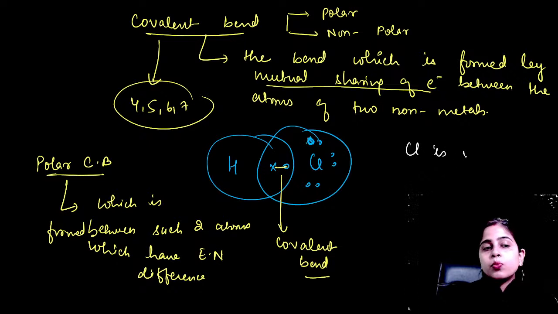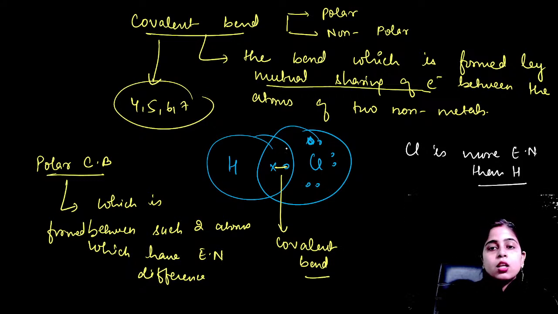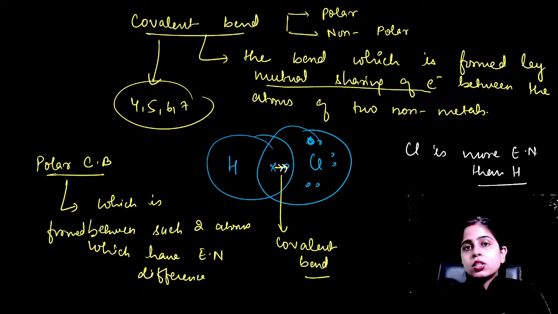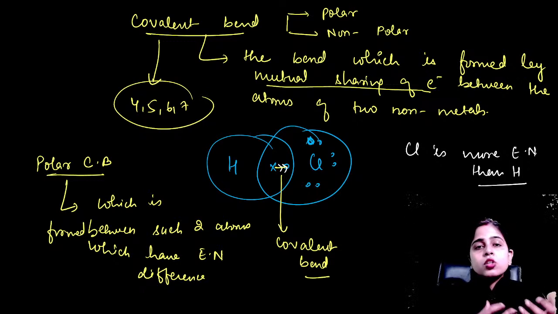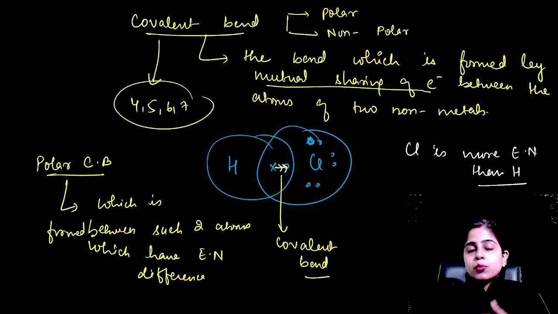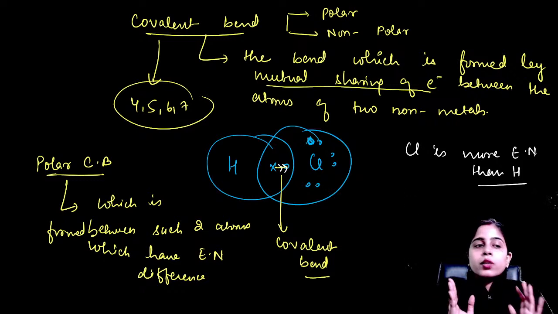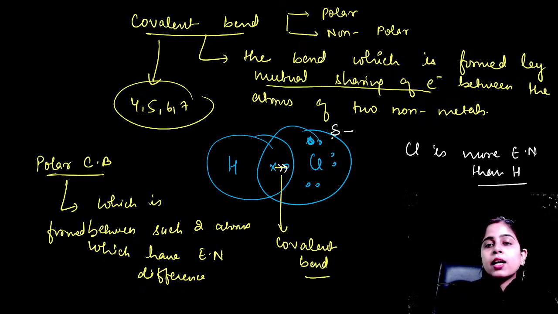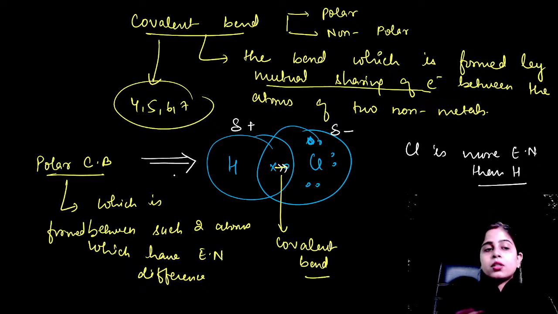Chlorine is more electronegative than hydrogen. So what chlorine will want to do? It will try to attract the electron pair shared in the bond towards itself, and it will be successful in doing so because chlorine is more electronegative than hydrogen. So the electron density will move a little bit towards the chlorine atom. Due to this, chlorine will acquire a delta negative charge, hydrogen will acquire delta positive charge, and hence these types of bonds are known as polar covalent bonds.